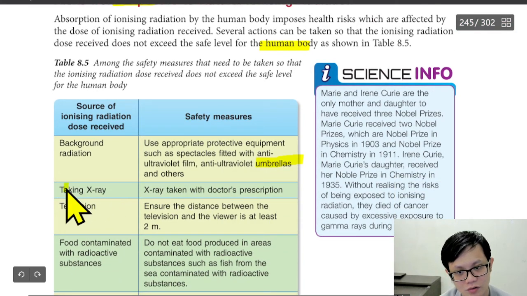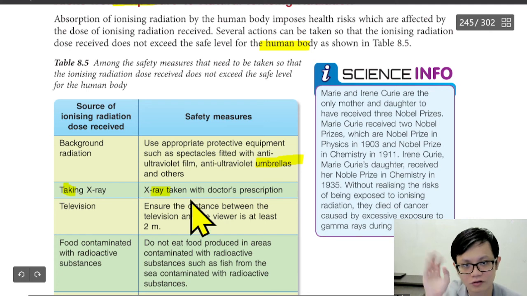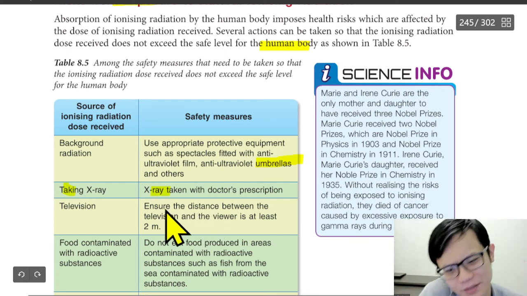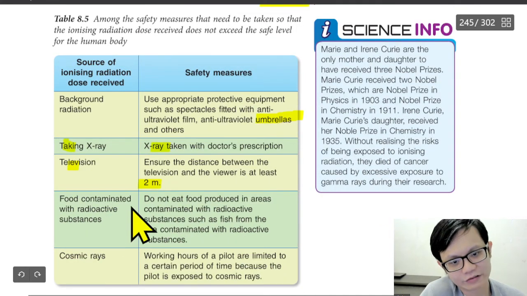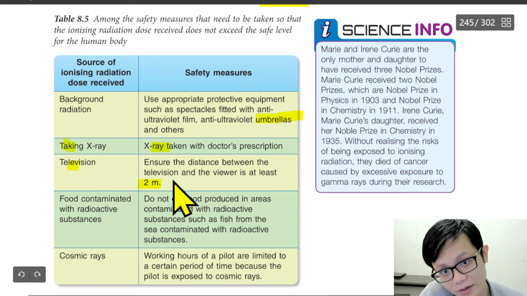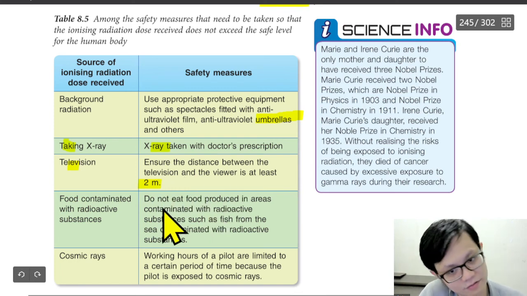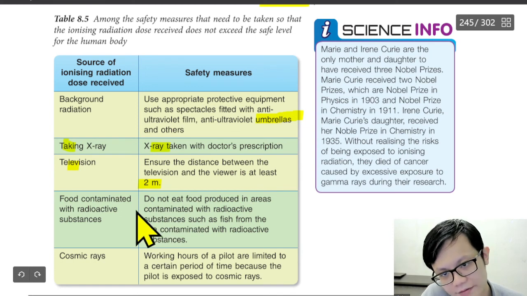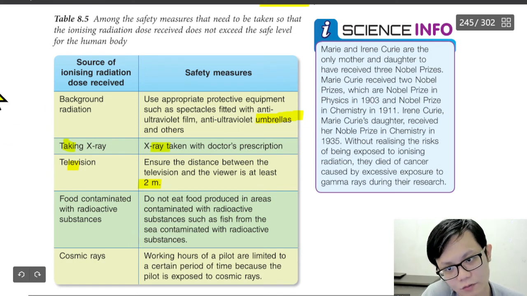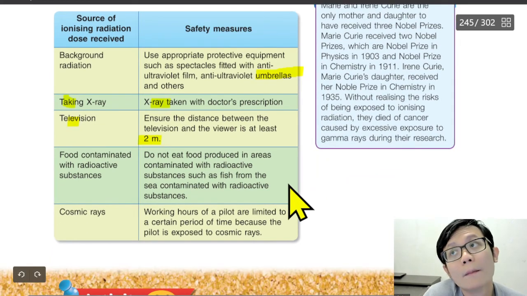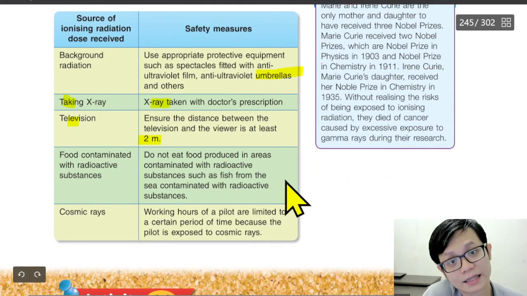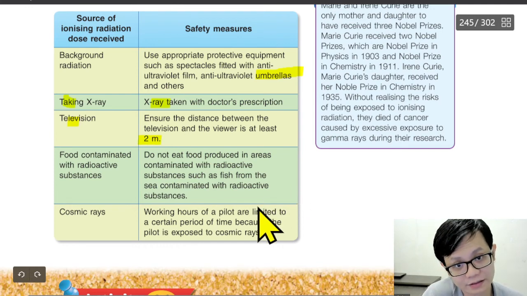X-ray. So don't simply take X-ray. The doctor also goes far away. How many X-rays can you take per year? Television. Oh, here it already mentions 2 meters away from the television. 不要这样靠近看那个电视机。不要这样靠近。Who knows, when the old people say something, sometimes it is correct, and when you don't listen, sometimes bad things will happen. Sometimes old people say things that are wrong, but mostly what old people say is correct, so we must always learn from the wise old people.